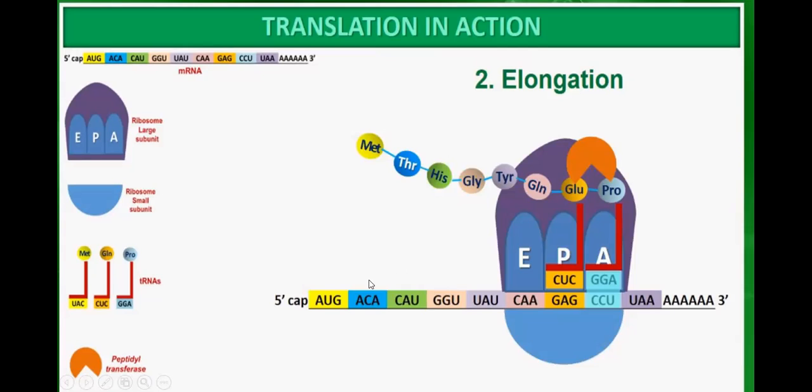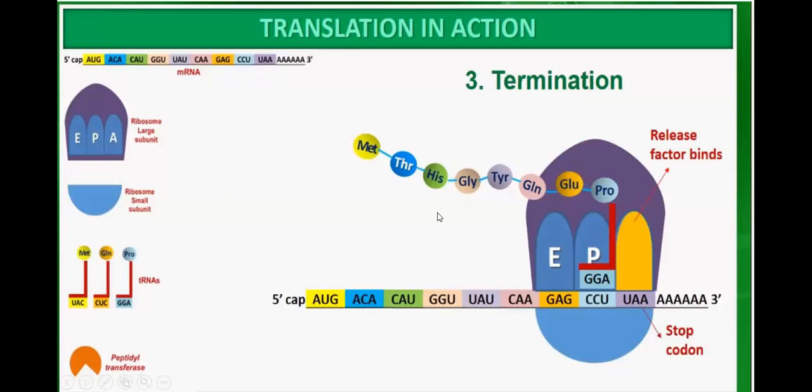Then ultimately, the ribosome will reach the termination codon of the messenger RNA, for example UAA. For the termination codon, there is no transfer RNA. At the termination site, a factor will bind, called the release factor.